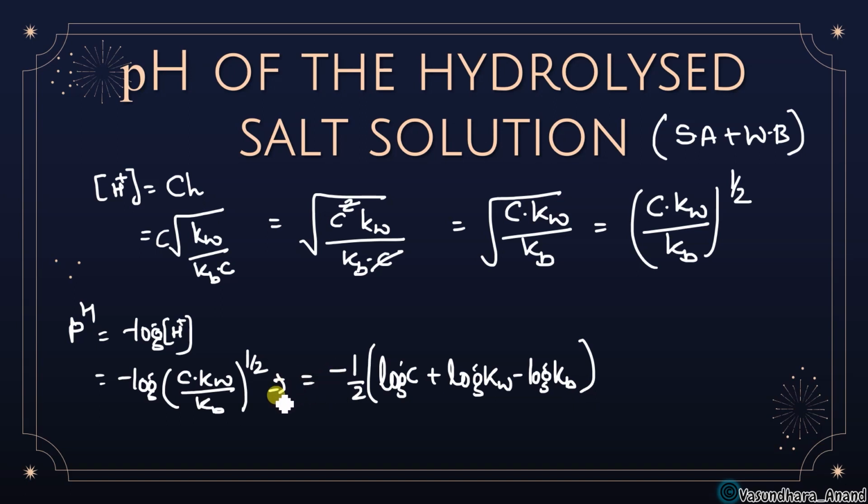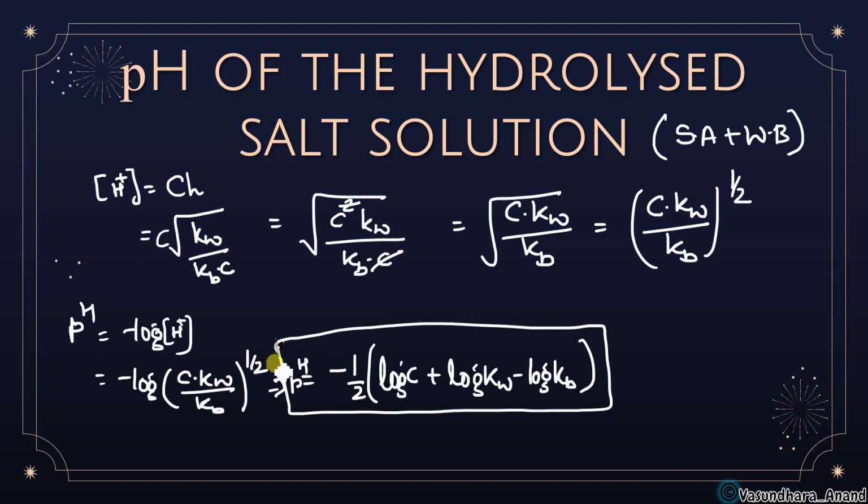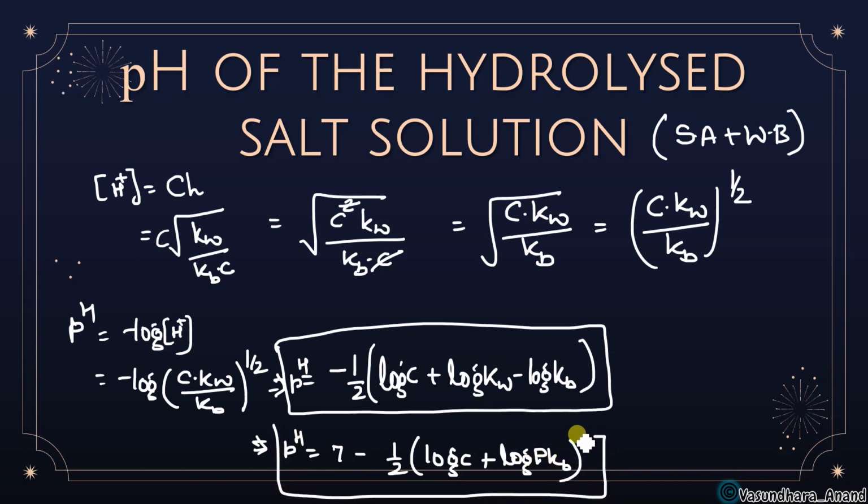So this is the formula for pH. We got it. Or another way, if I check pH in terms of pK form, we'll get 7 minus half log C plus log pKb. You just calculate it, you can find. So any of these two formulas you can use for finding pH.